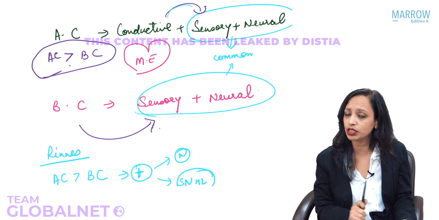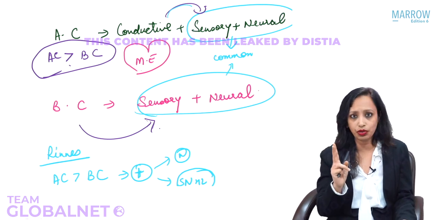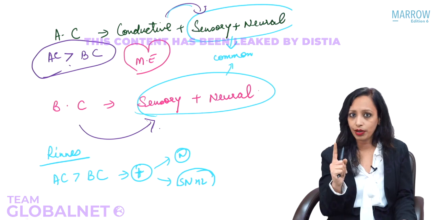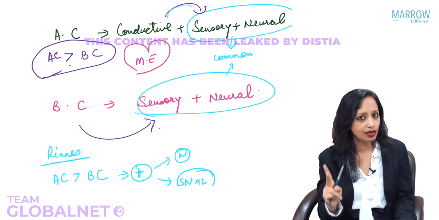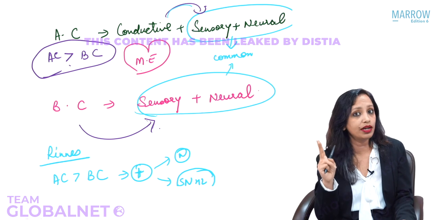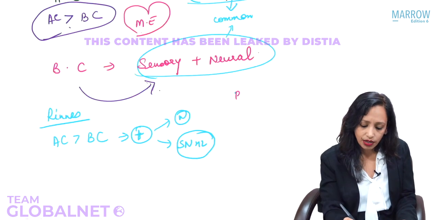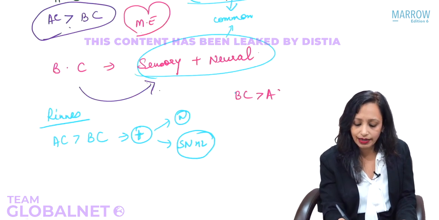So whenever Rinne's is positive, two things should come to our mind. Which two things? Quickly tell me. Normal and sensorineural hearing loss. Okay, now what if the bone conduction is better than air conduction?